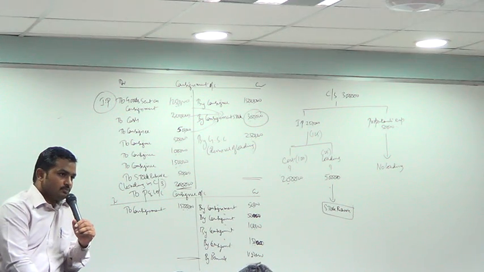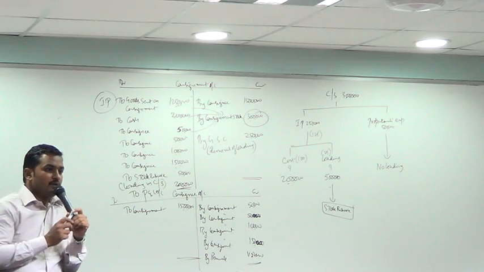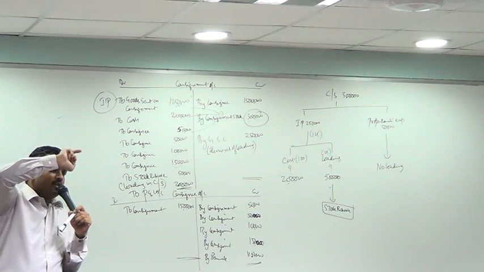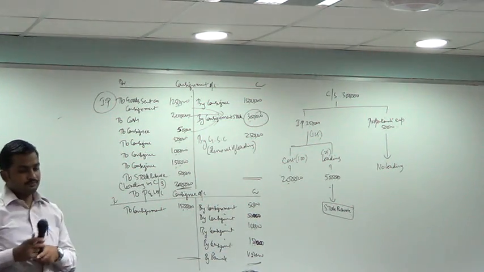Good, stop. Let's start solving the problem now. What we'll do is we have to prepare 3 accounts: consignment account, consignee account, goods lost by fire account.